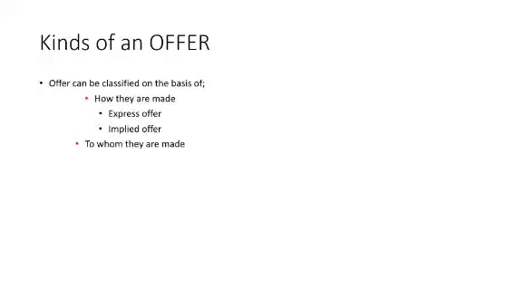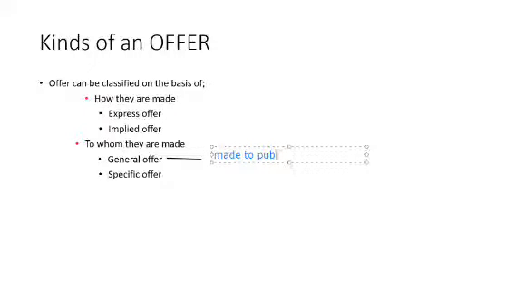The next one is to whom they are made. See, to whom they are made, again there are two classifications. So one is general offer. See, general offer is an offer which is made to the public at large.